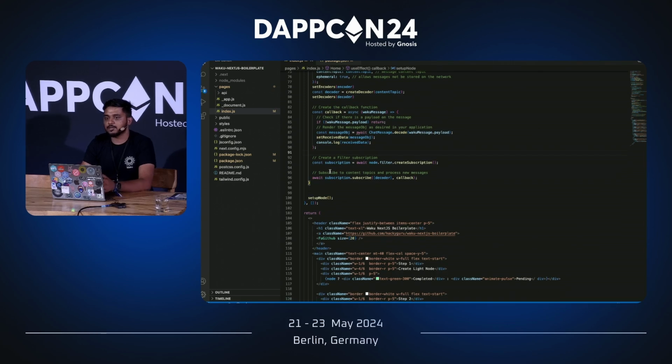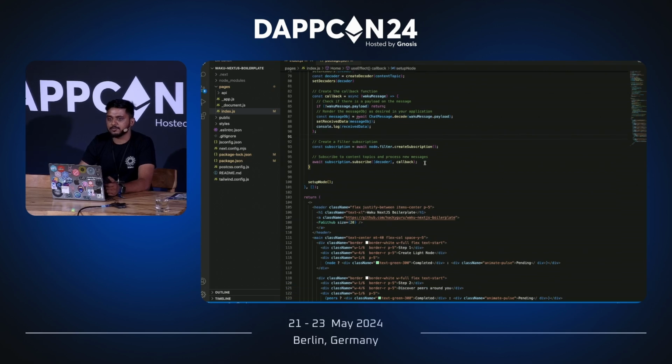And the way in which the filter nodes work is based on subscription. Waku follows a pub-sub architecture, which means that you subscribe to a particular content topic and you keep receiving messages from the content topic. So that's pretty much it.